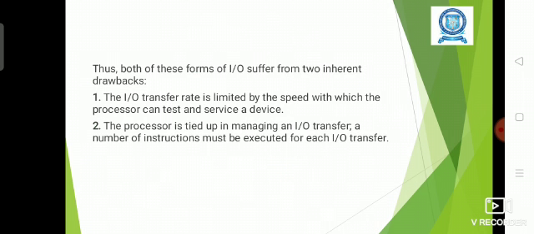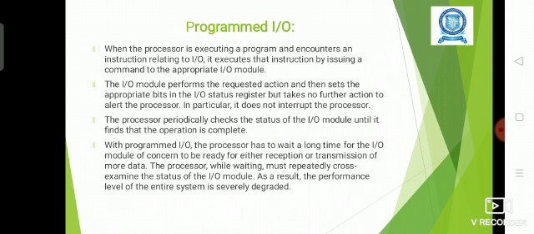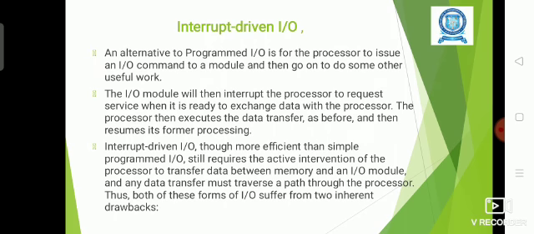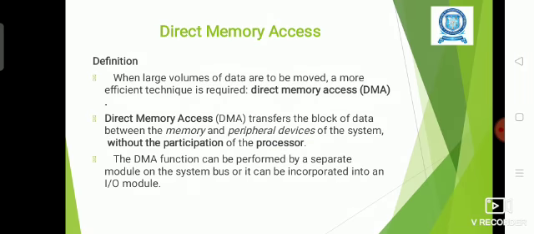To overcome the disadvantages of the previous methods like programmed input output and interrupt driven input output, one enhanced method is used that is called direct memory access. With the help of direct memory access, large volumes of data can be moved between the devices and the memory with an efficient technique.